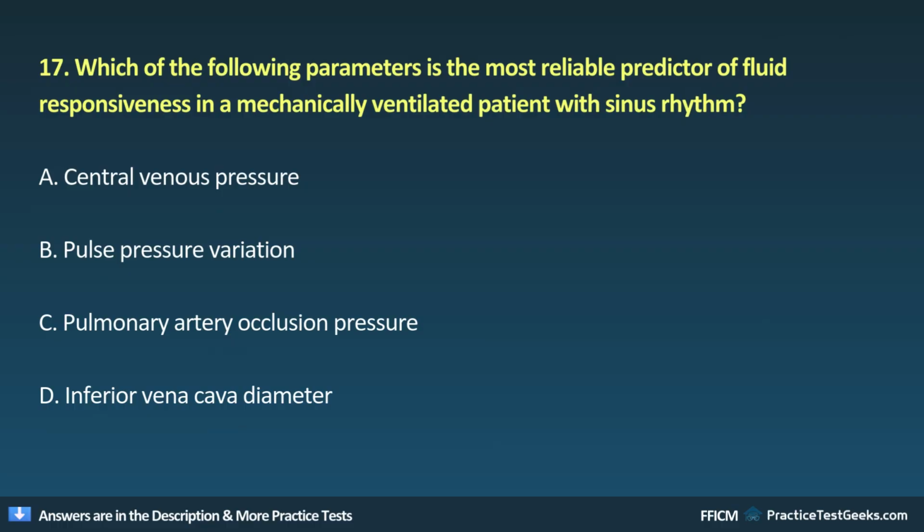17. Which of the following parameters is the most reliable predictor of fluid responsiveness in a mechanically ventilated patient with sinus rhythm? A. Central venous pressure. B. Pulse pressure variation. C. Pulmonary artery occlusion pressure. D. Inferior vena cava diameter.